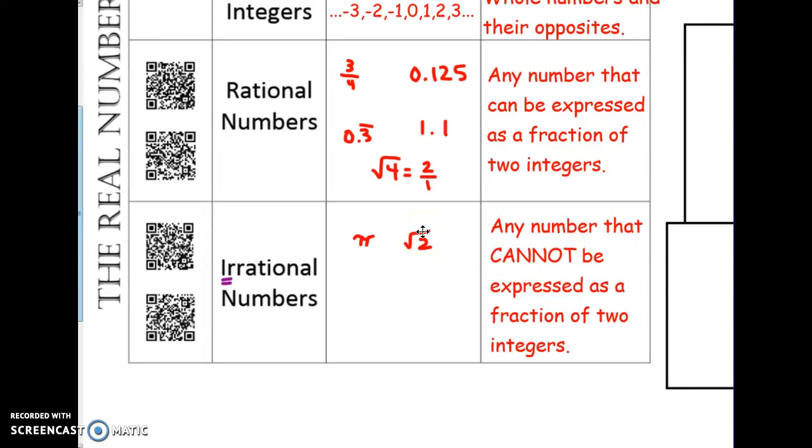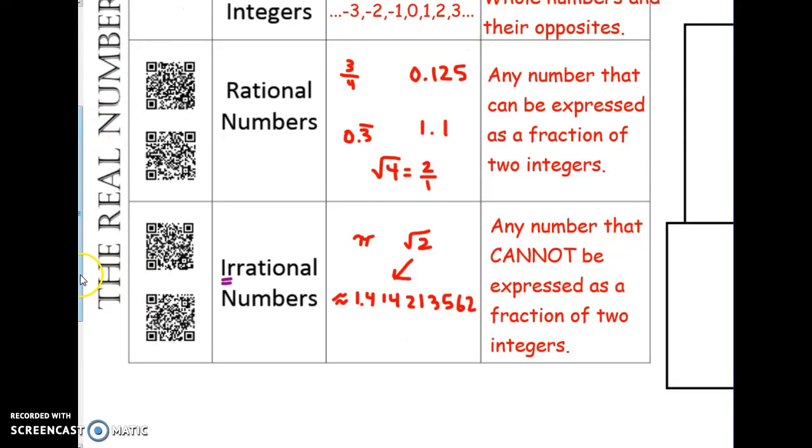Square root of 2, if we do that calculation real quick, this is what your calculator spits out. We get approximately this, remember this is not an exact value because your calculator cannot possibly calculate all the way out to infinity. But as you can see, the decimal digits do not repeat. There's no fancy pattern, and it's going to go on forever and ever because we cannot turn this number into a fraction. So that's why we call it irrational.